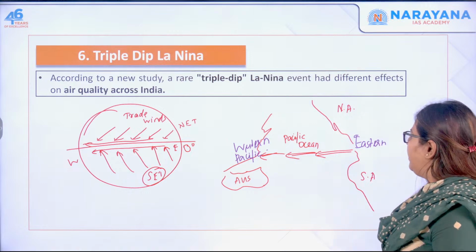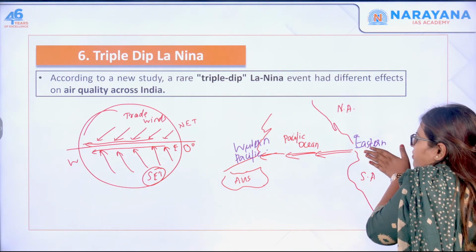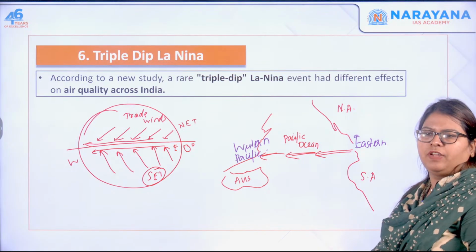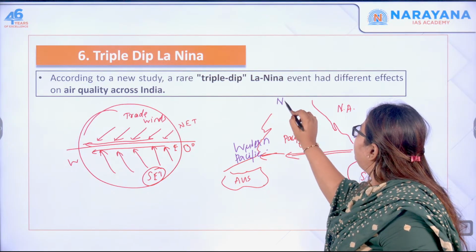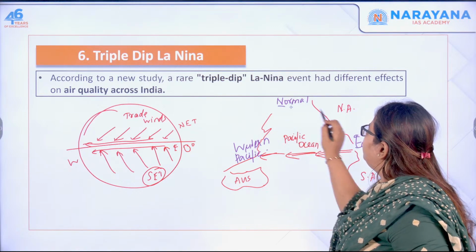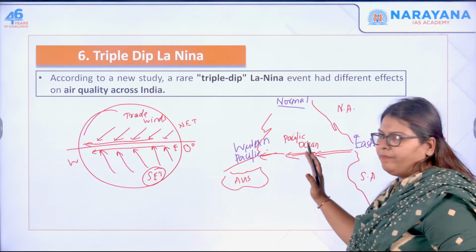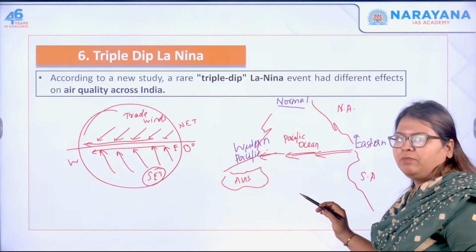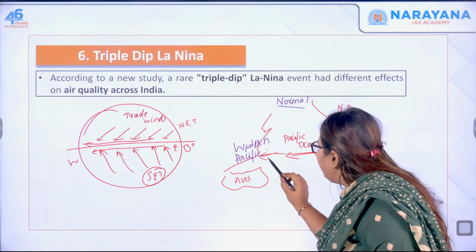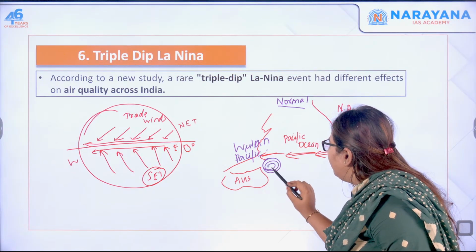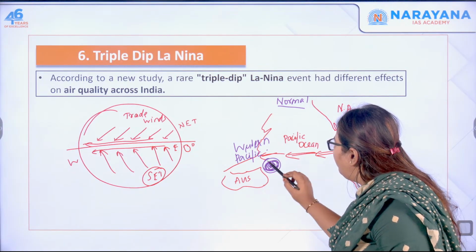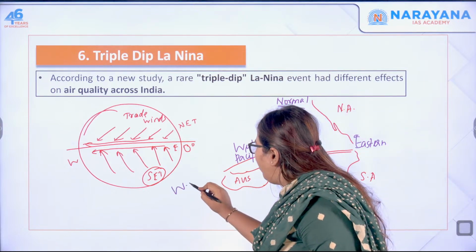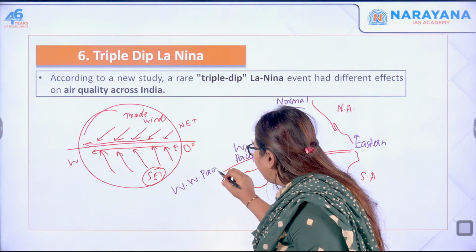So what happens is that these trade winds move the water from the eastern Pacific to the western Pacific. First, we will consider that this is the normal condition. When the warm water is moved from the eastern Pacific to the western Pacific, there will be accumulation of warm water here, and it results in the formation of what? The warm western Pacific pool.